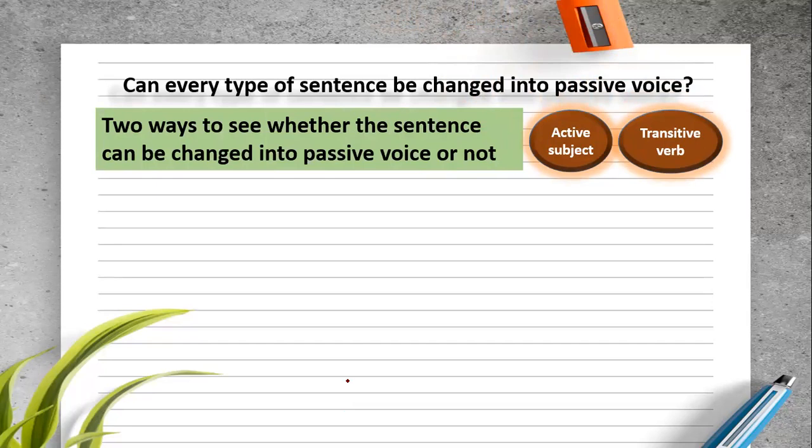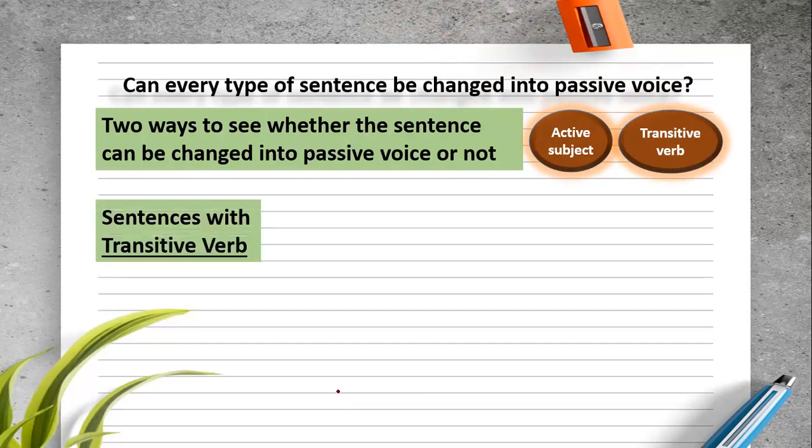Now another question comes. Active subjects we have understood: an active subject is a subject that is the doer or agent and does some action. What are transitive verbs? Let us talk about transitive verbs.